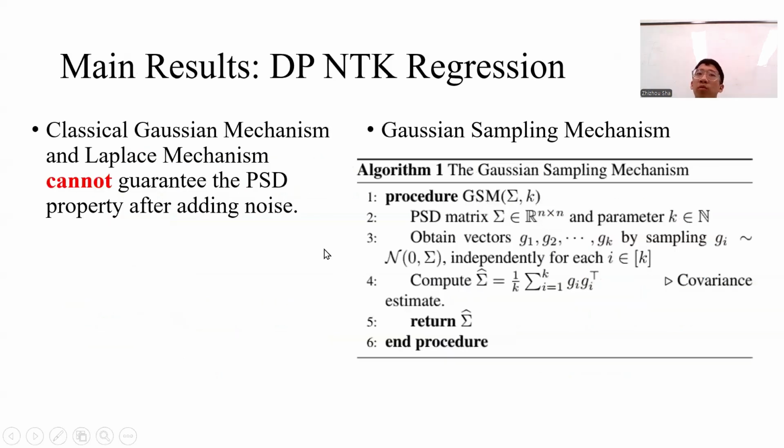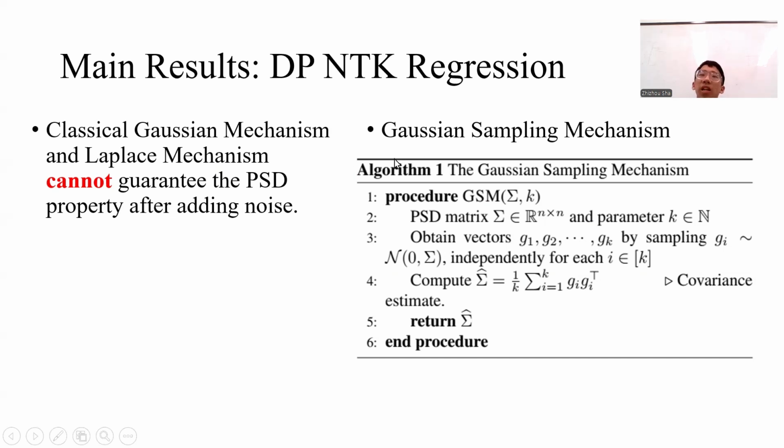This leads to a further problem: the classical differential privacy mechanisms, such as the Gaussian mechanism and Laplace mechanism, cannot provide a privacy guarantee for the K matrix we mentioned in the previous page. This is because the K matrix needs to keep the PSD property after noise is added. Here we use another mechanism, named the Gaussian sampling mechanism, to provide the privacy guarantee to the K matrix.